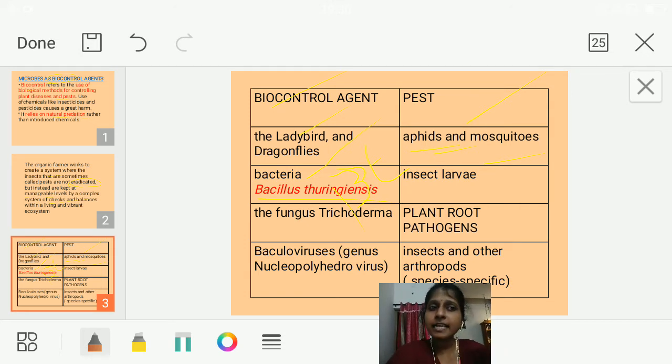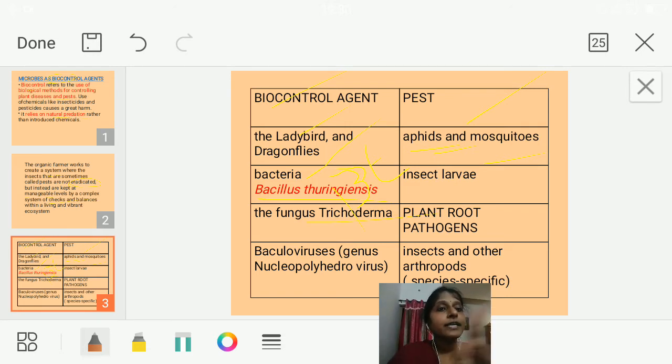Now what does the insect larva do? This insect larva comes and tries to eat the plant. At that time, these spores are going into its body. When the spores enter the gut or the intestine, they release a toxin. So this toxin is causing harm to the insect larva. The toxin released into the gut of the insect larva kills it. By this, what is killed? The insect larvae are killed. Okay, so that is one method of controlling the pest.